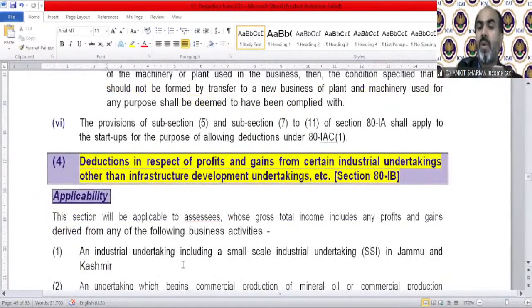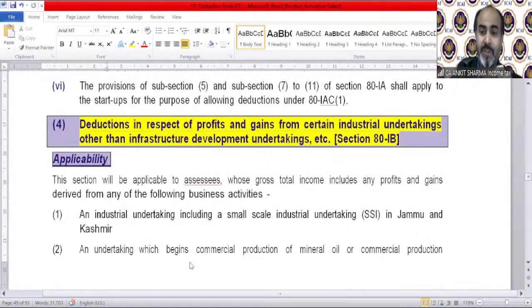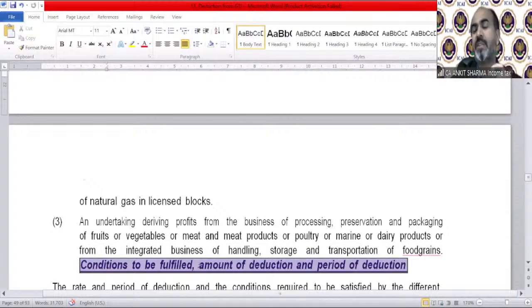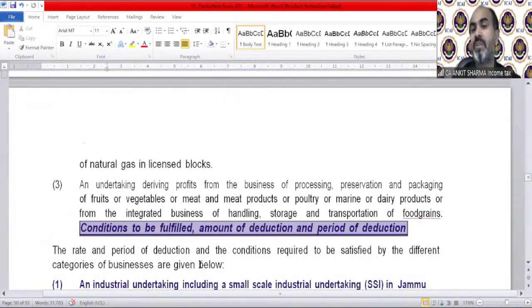This section will be applicable to an assessee whose gross total income includes any profit and gains derived from any of the following business activities: an industrial undertaking including a small scale industry undertaking (SSI) in Jammu and Kashmir; an undertaking which begins commercial production of mineral oils or commercial production of natural gas in licensed blocks; an undertaking deriving profit from the business of processing, preservation and packaging of fruits or vegetables or meat and meat products or poultry or marine or dairy products, or from the integrated business of handling, storage and transportation of food grains. Conditions to be fulfilled, amount of deduction and period of deduction.